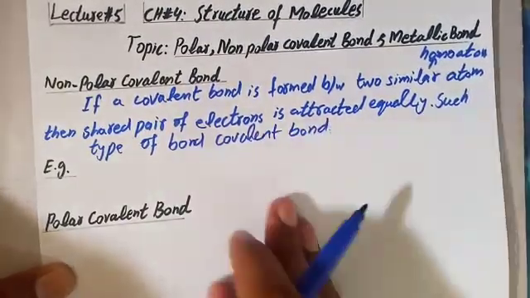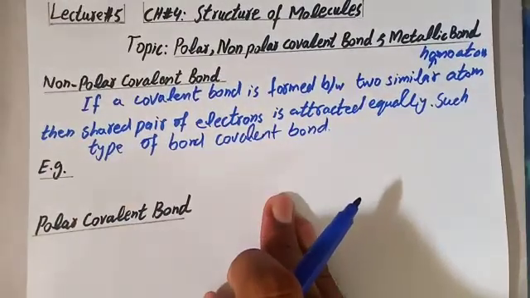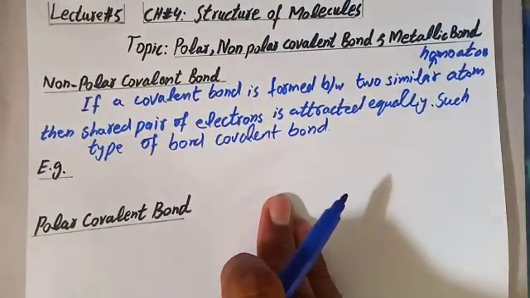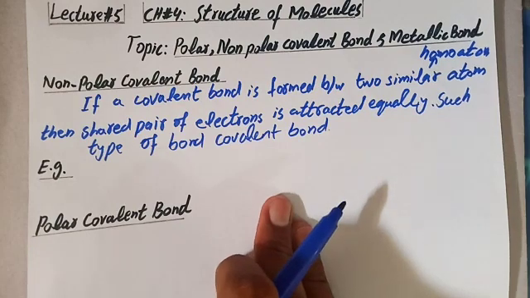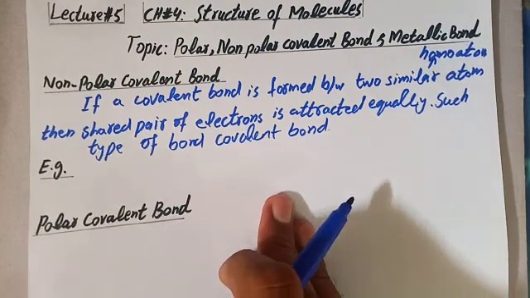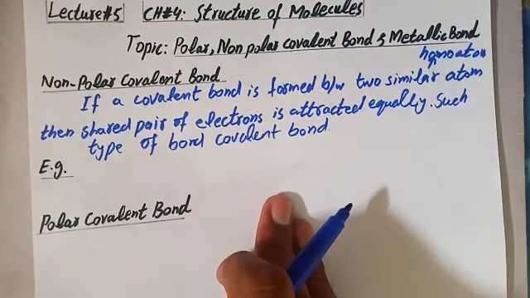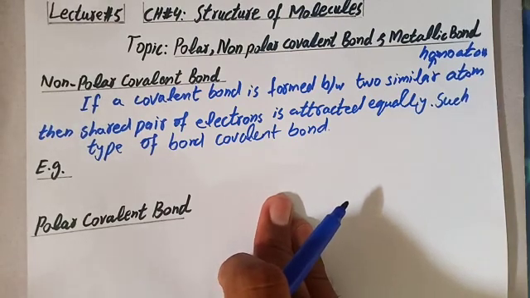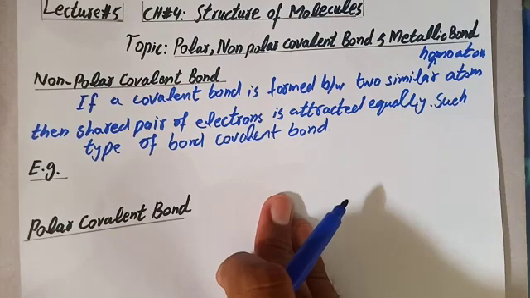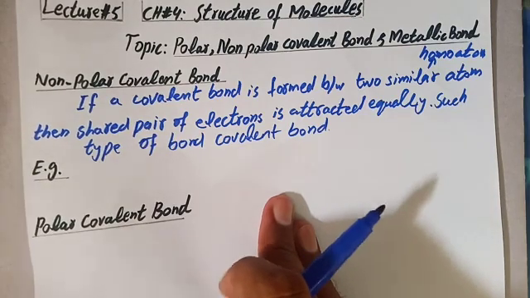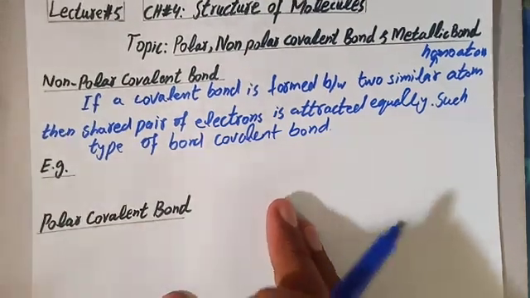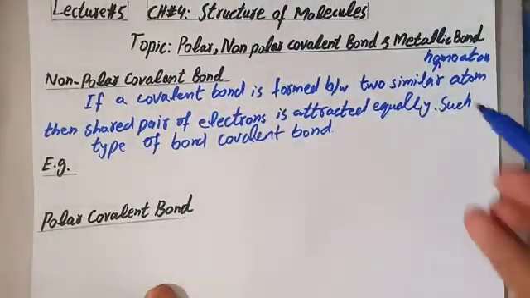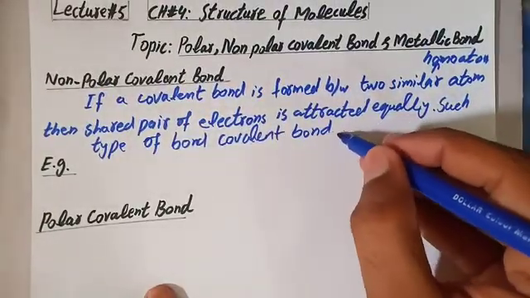So non-polar covalent bond is a type of chemical or covalent bond. It is formed between two similar atoms. If there will be similar atoms, then the shared pair of electrons will be attracted equally. So this type of bond will be called non-polar covalent bond.